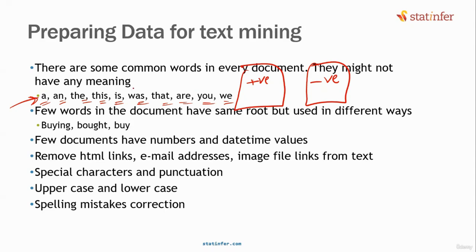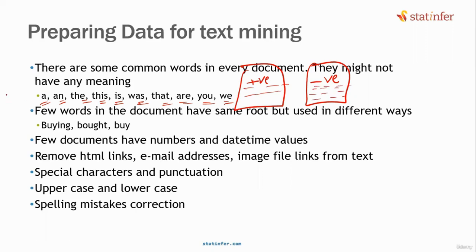Can you decide them? No, it's impossible. Are they really useful when you're doing, let's say, document classification? Are these words really useful? They're not useful, isn't it? They are everywhere. In fact, if you keep them, the machine learning model will get confused. These words are appearing in positive reviews as well as in negative reviews. In fact, the machine learning model will have lesser accuracy if you have all these words.